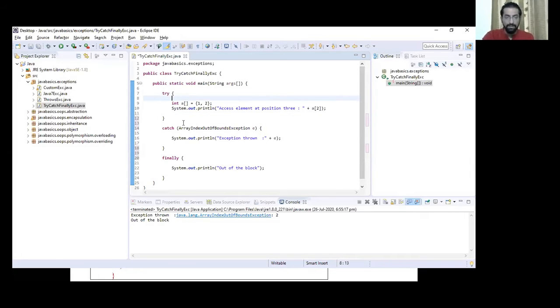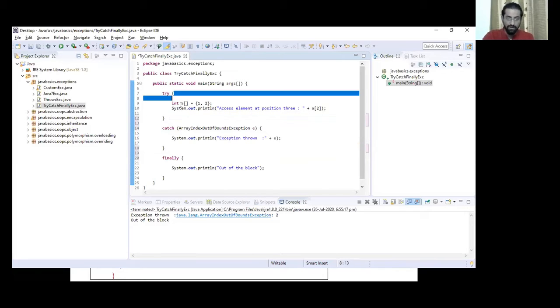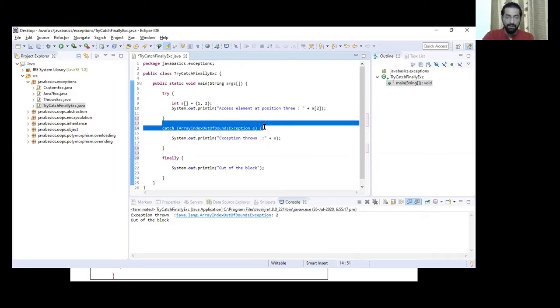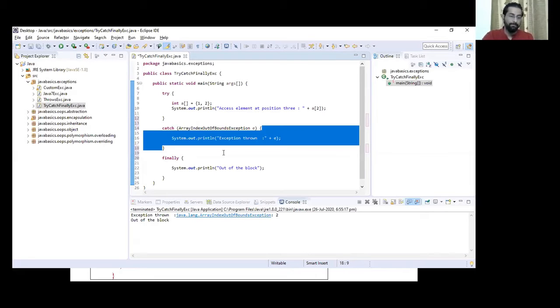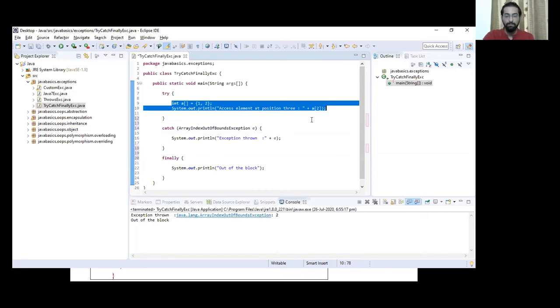The catch block handles what happens if something goes wrong in try. Catch block is our savior here. It will help us catch the exception which has come up in the try block.